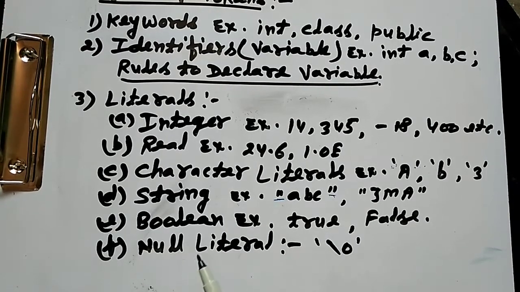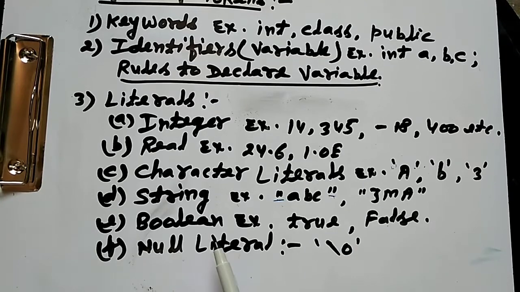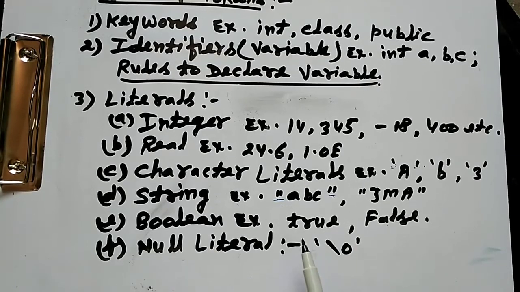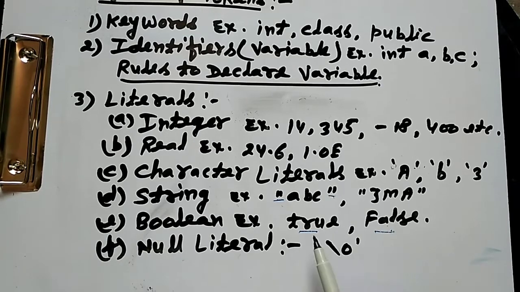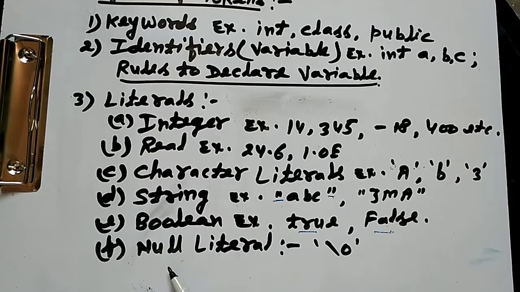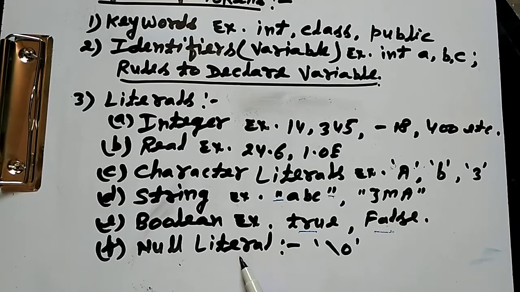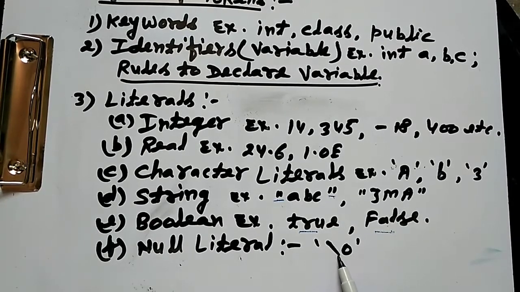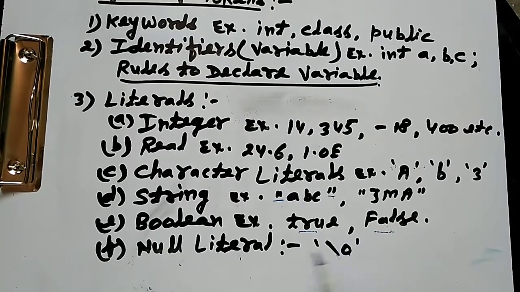Similarly, if the value stored is either true or false, that is called the Boolean literal. And the last one is the null literal. Here the null value is stored in the variable, and it is called the null literal. It is also used with the help of single quote characters.